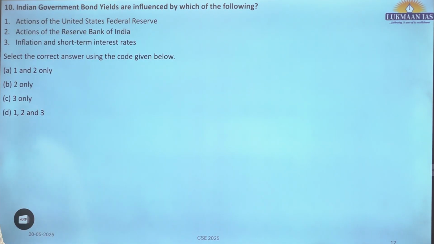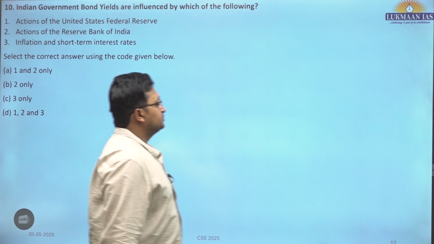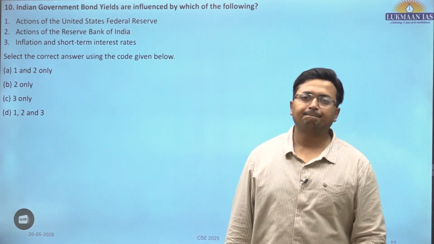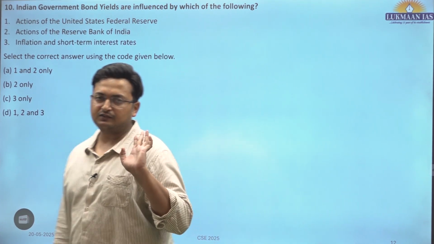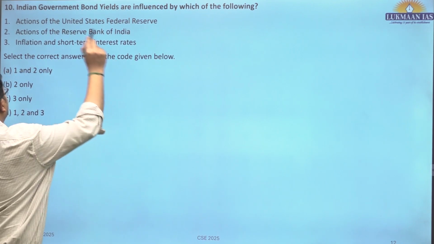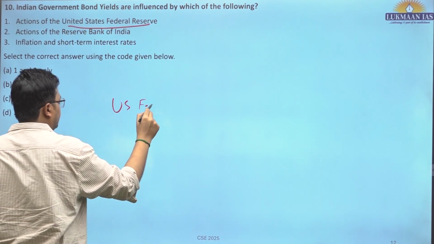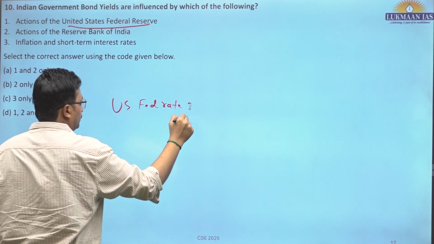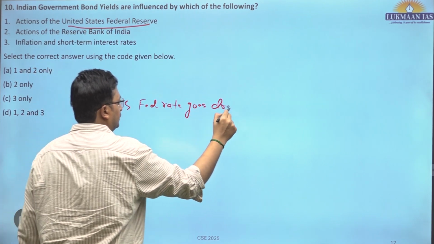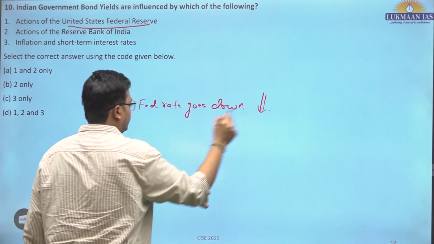10th question. Indian government bond yields are influenced by which of the following? All of them. It is influenced by all of the factors which have been listed in this particular question. First, actions of the United States Fed Reserve. If the US Fed rate goes down, what would happen?